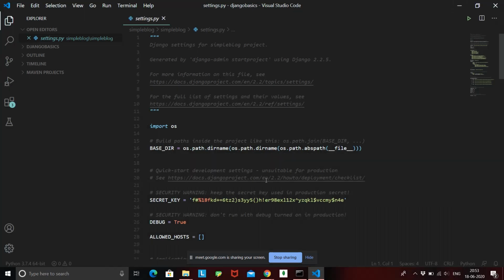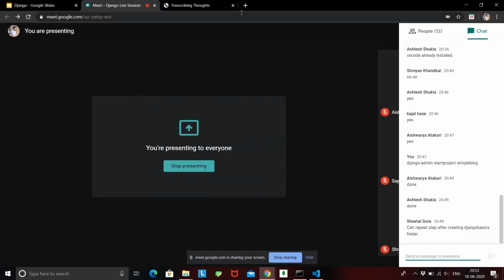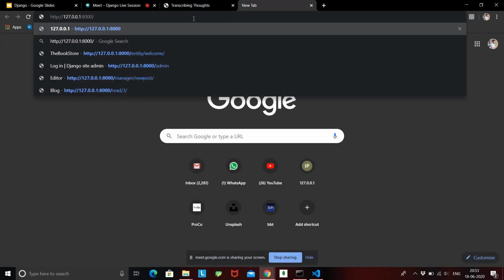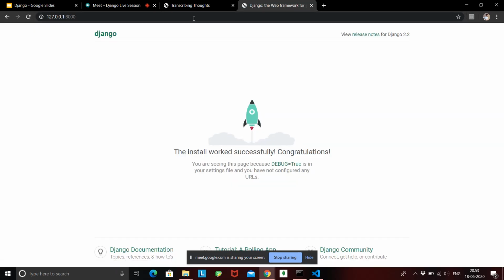Let's go to our browser, and I just pasted that URL that was given to me by the Django server. After I hit enter, this is the first landing page, or the first home page, that Django provides, which says the install worked successfully, congratulations. So once you get this page, you know that Django is successfully installed, your project is successfully created, and your app is successfully run.